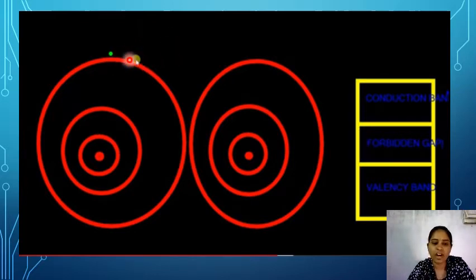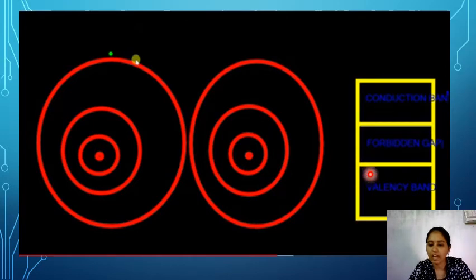Okay, so these valency electrons are in the valency shell. The range of valency electrons is the valency band, and the range of free electrons is the conduction band. These electrons are also called conduction electrons. They have high energy, and these conduction electrons, the free electrons, are responsible for the current. Valency electrons do not carry the current. Generally, the valency band is completely filled or partially filled, but the conduction band is completely empty.